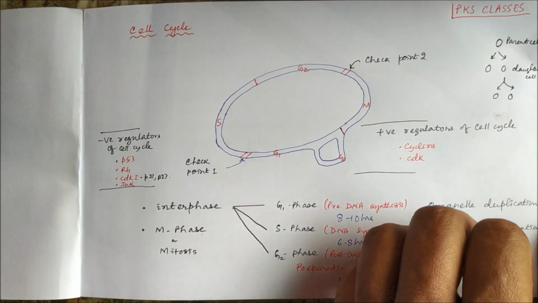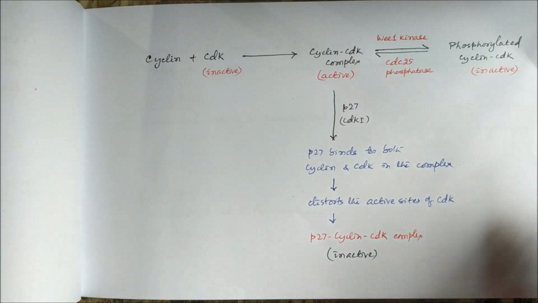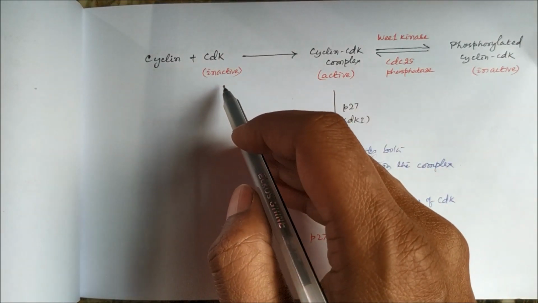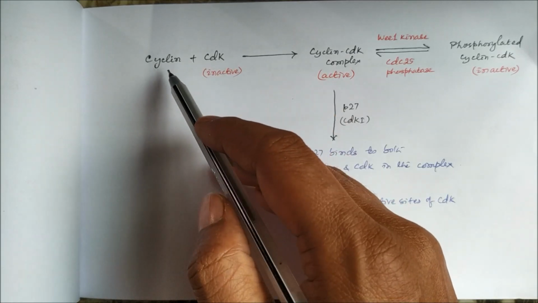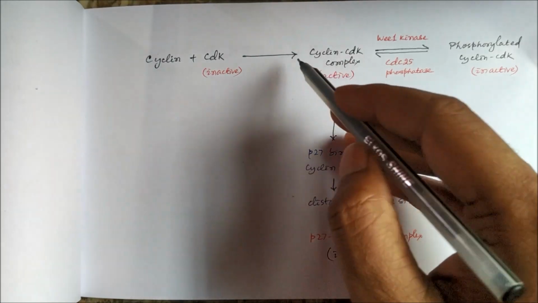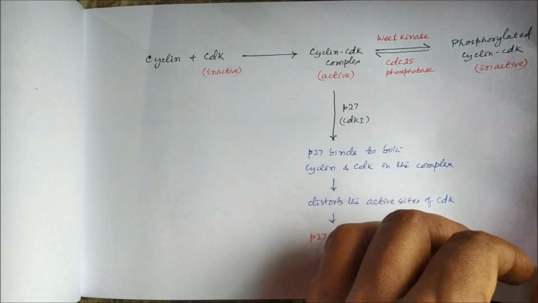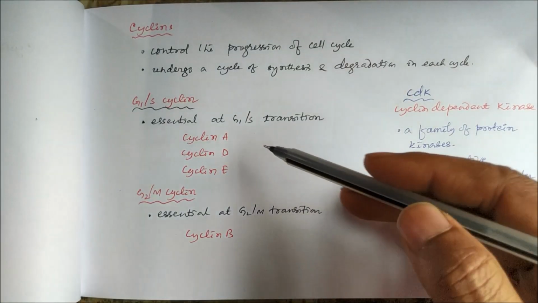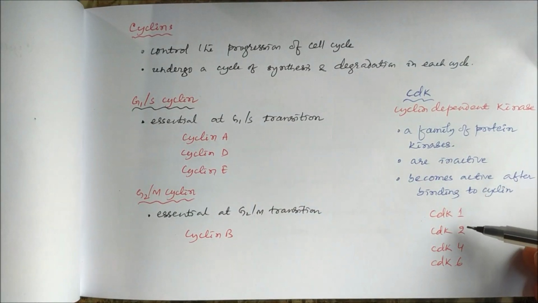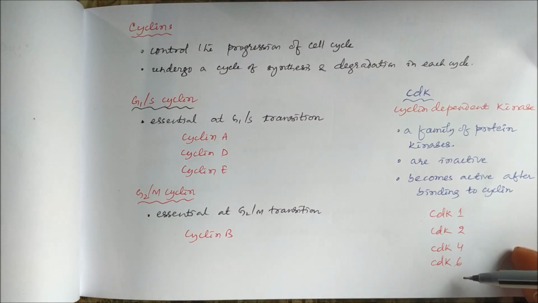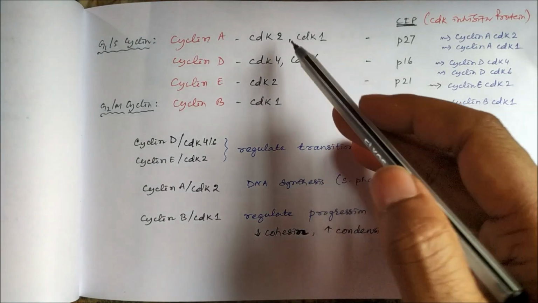How this occurs: the cyclin-dependent kinases or CDKs are inactive, and they become active when they bind to the cyclin. They form a complex with cyclin, and the cyclin-CDK complex is active. There are different cyclins like cyclin A, cyclin D, cyclin E, cyclin B. Similarly, there are different CDKs: CDK1, CDK2, CDK4, CDK6, and they form complexes.